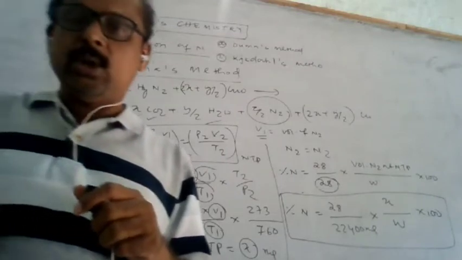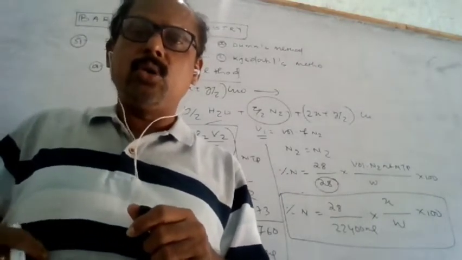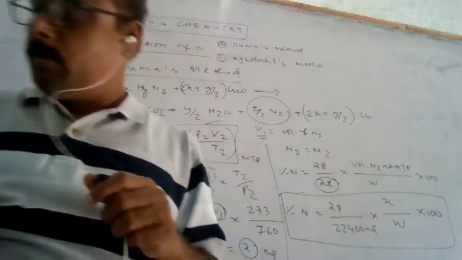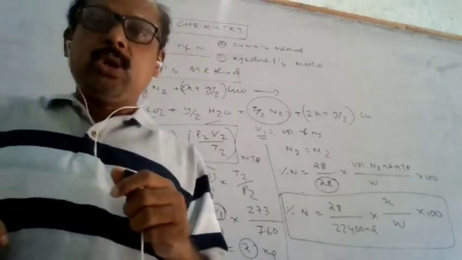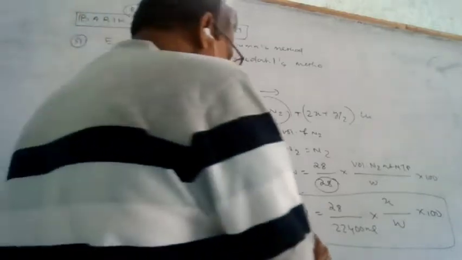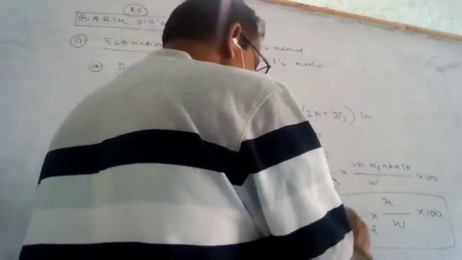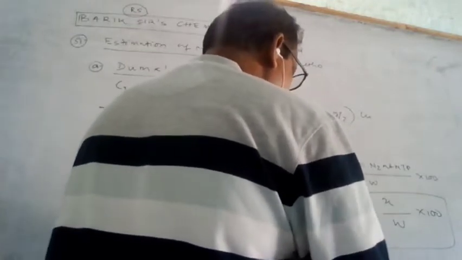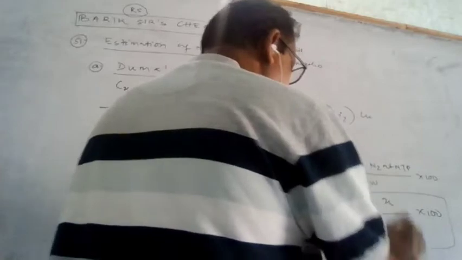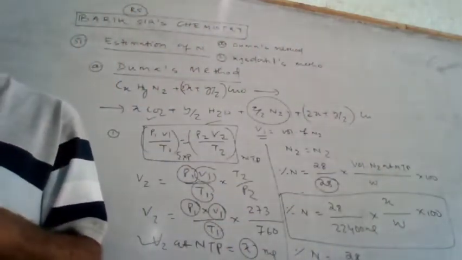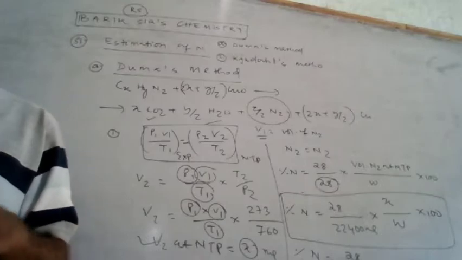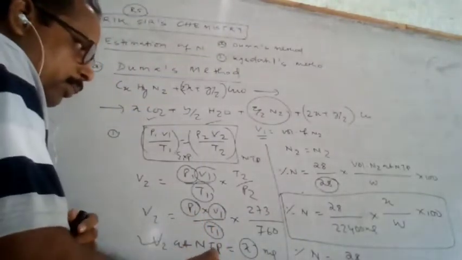In NCERT also, problem number 12.21, page number 357, the question is given: to estimate the percentage of nitrogen by the Dumas method. So this is 28 by 22400 into X, the volume at NTP.